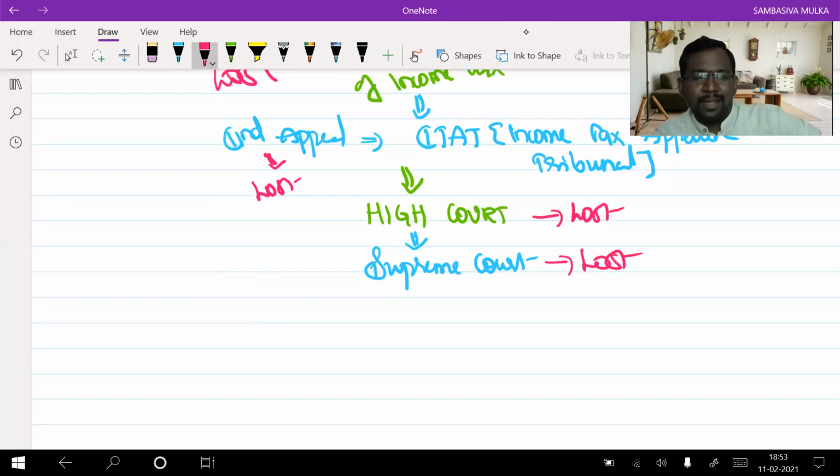The Supreme Court also gave the decision in favor of the Income Tax Department. Now is there any way available to me? Is there any option available to me? Can we challenge the decision given by the Supreme Court?